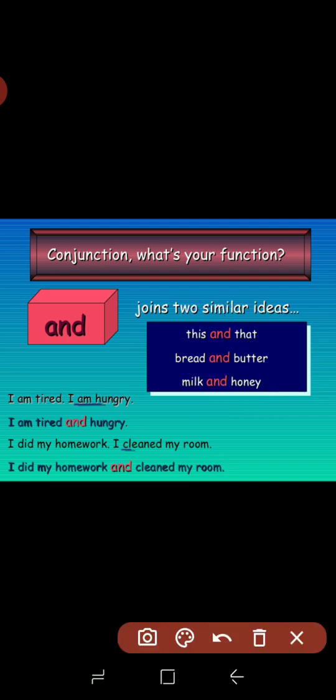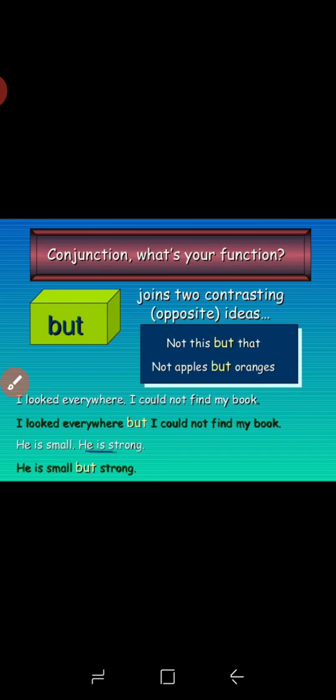Then another example: I am tired, I am hungry. What will be the answer? I am tired and hungry. I did my homework, I cleaned my room. That means two similar ideas are happening here, so we join them by using and: I did my homework and I cleaned my room. Understood?